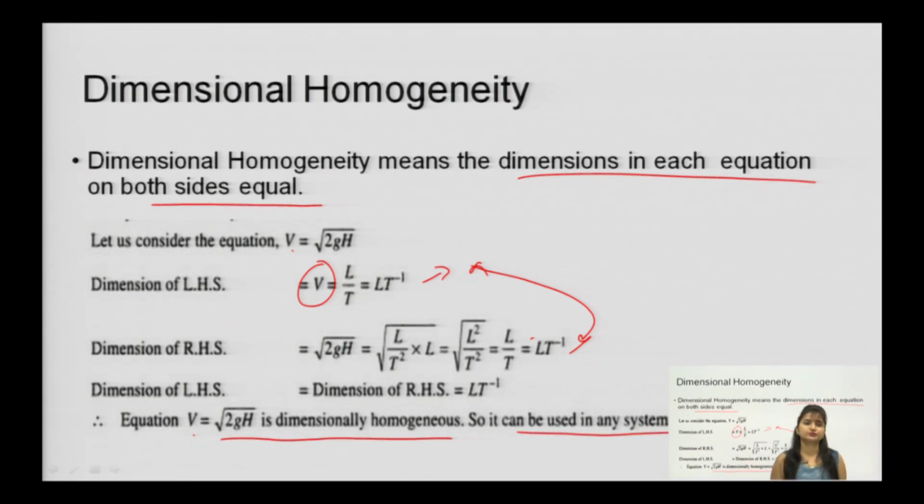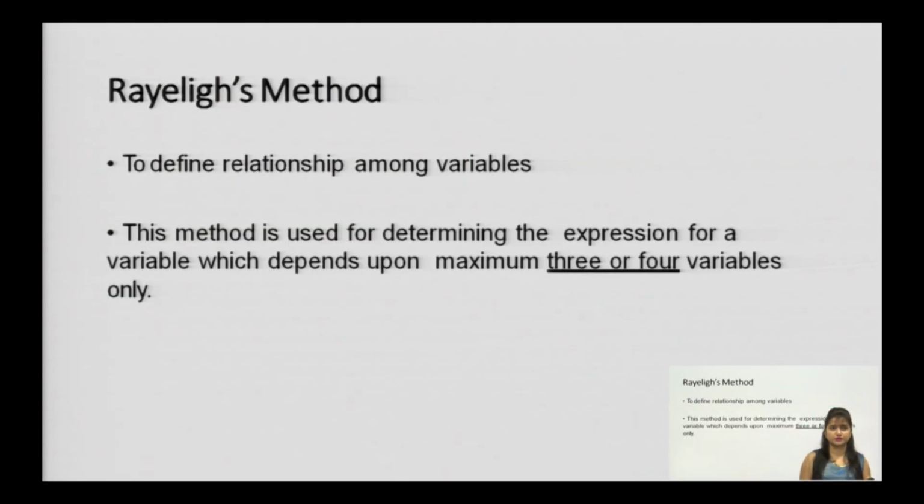You can use any system of units, like velocity in meter per second, meter per minute, meter per hour, or centimeter per second or centimeter per minute. Whatever unit you want, you can carry over with it. This is a dimensionally homogeneous equation.